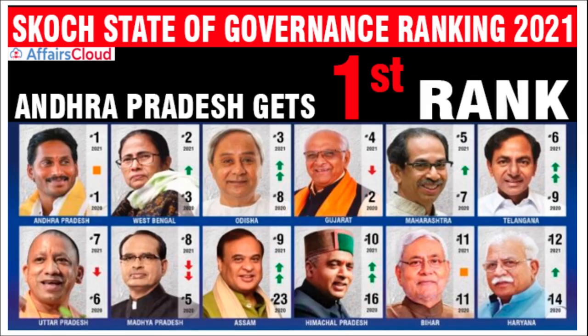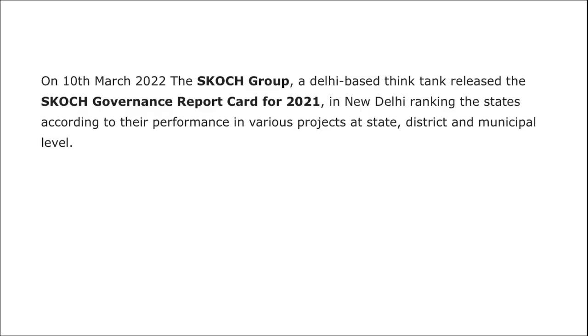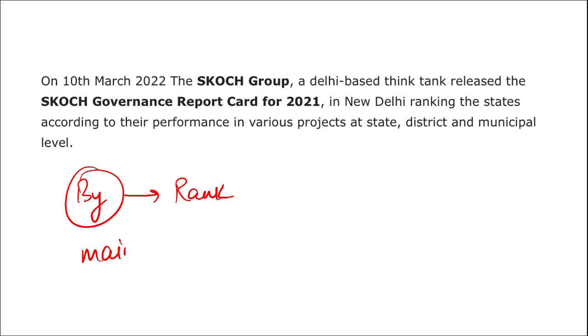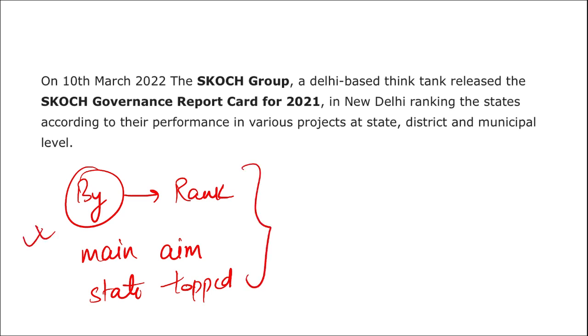So friends, let's start with our session. Here we'll be discussing the Skoch State of Governance ranking. In such types of rankings, you should know by whom this ranking was released, what is the main aim of this ranking, and why these rankings are released. Which state, if we are talking about India, topped it? What are the reasons for releasing these particular rankings?